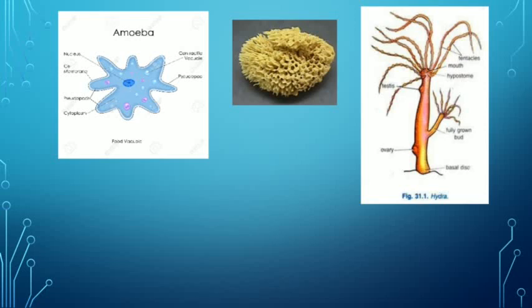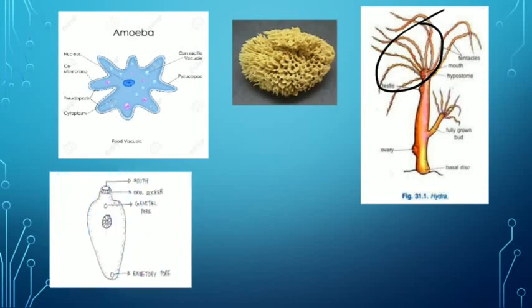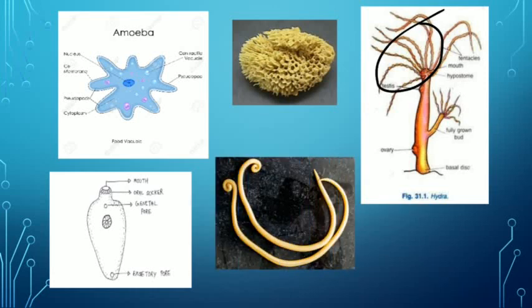Here you can see the tentacles, long tentacles, right? So this is Hydra. Then next is liver fluke. This is the diagram of liver fluke. Then this is the diagram of Ascaris. This is a flat, or you can say smooth, worm.